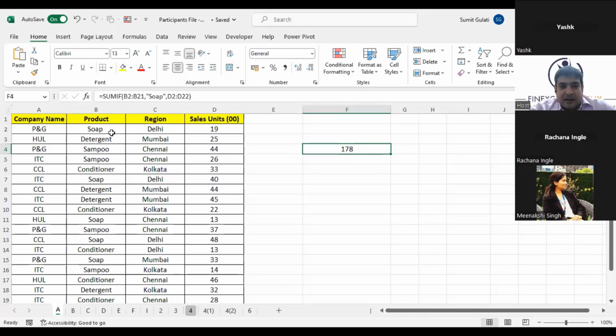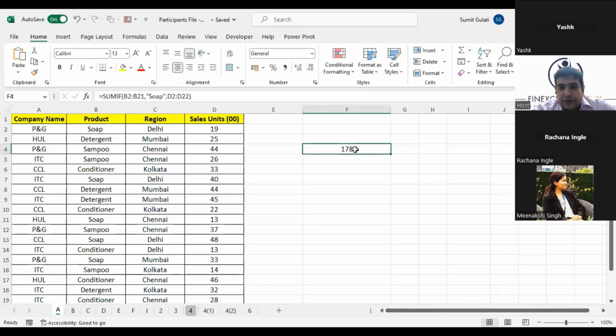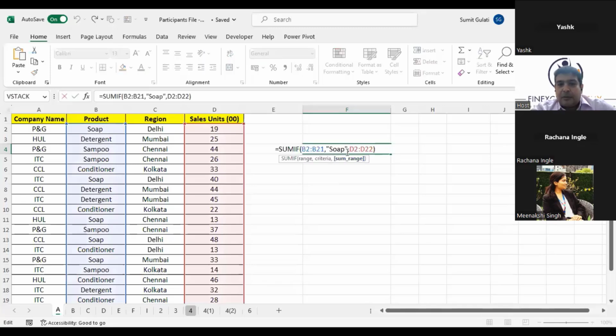The reason being, at the first soap level, if the data is not clean, it will not give me the right answer. Just have a look. At the first soap level, what is there? There's a space after soap. So the moment you have a space after soap, it will not consider this, because if you see the formula here, I have put in soap within double quotes. So there is no space. Space is a character.